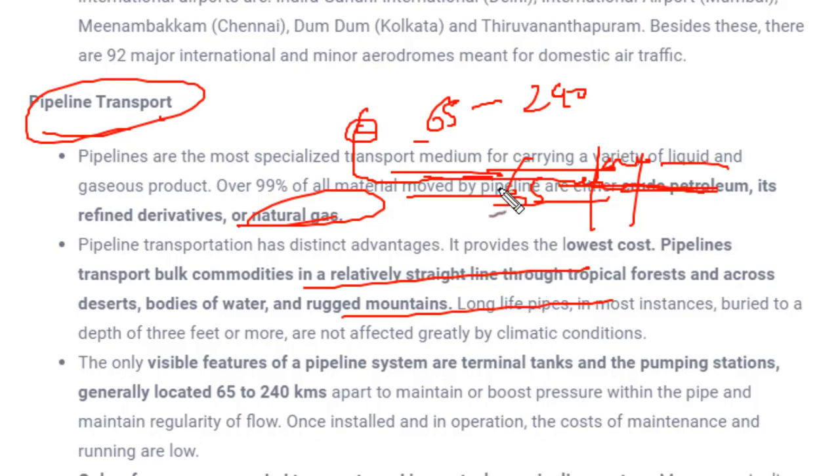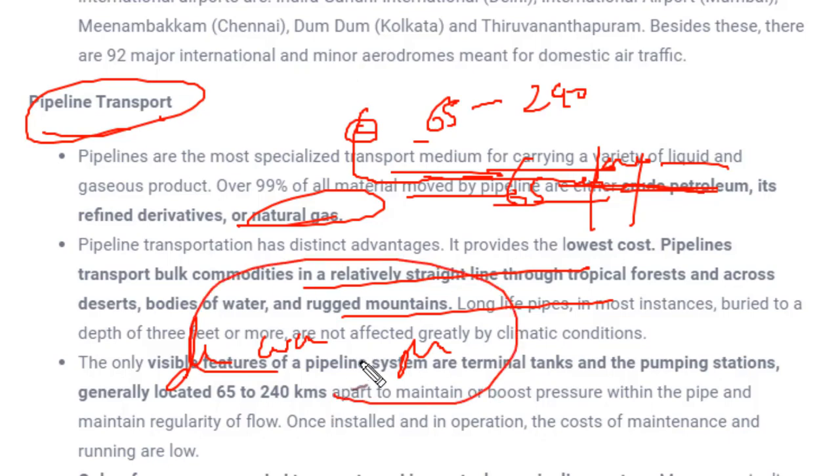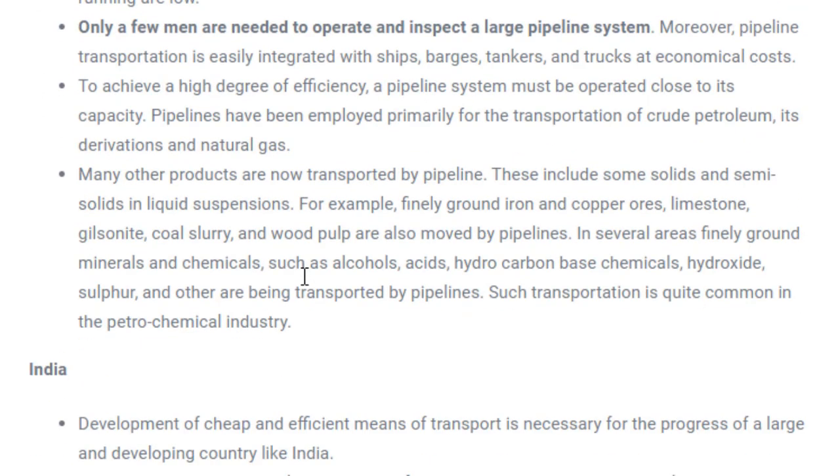And it can be made in any area, in deserts, water bodies, and mountains. So the physical features don't hamper pipeline transport. Okay, so this was all about pipeline transport.